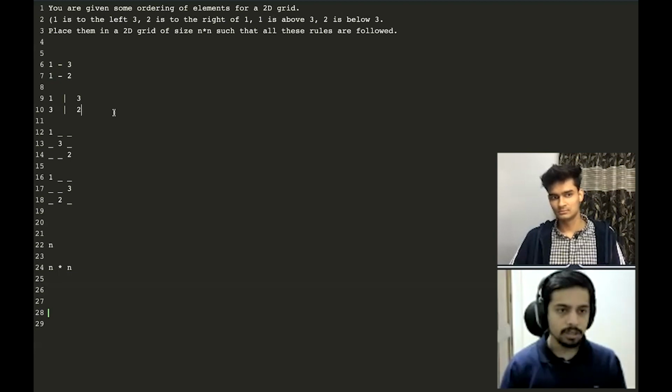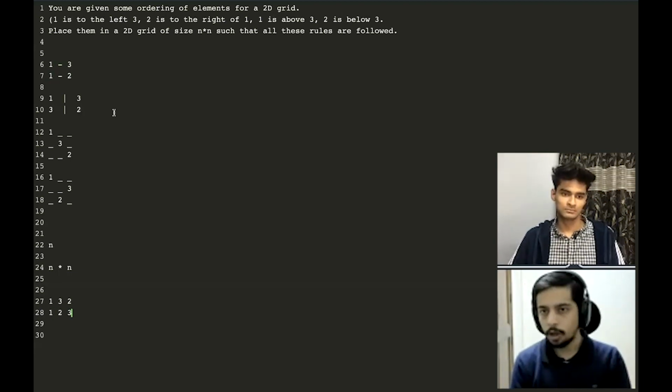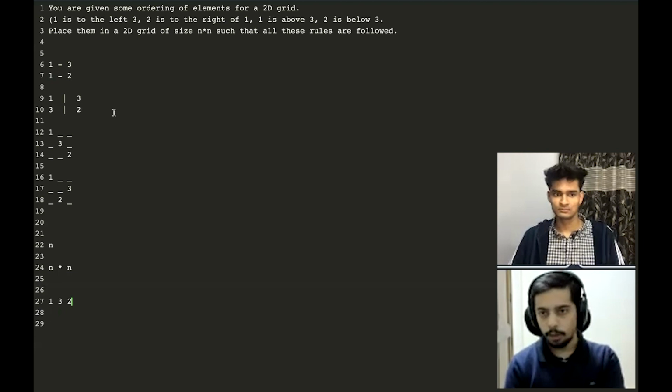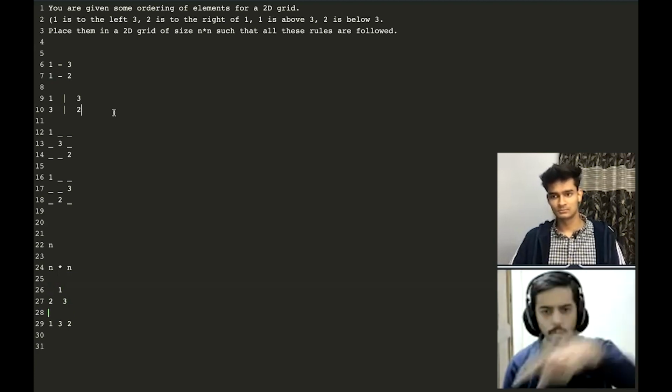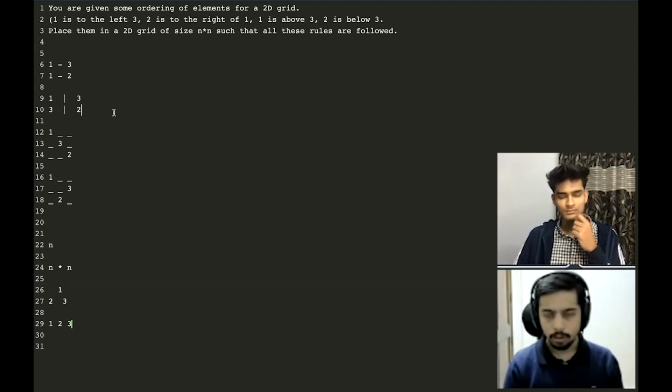So if you think about this, 1, 3, 1, 2 and make a graph and I do a topological sort on that, I will get 1, 3, 2, or I might get 1, 2, 3. I would get one of these outputs as a topological sort of the graph. Just for clarity's sake, I'm making the graph. This is your graph, an edge from 1 to 2 and an edge from 1 to 3. So let's say I get 1, 2, and 3 as the output of the topological sort.